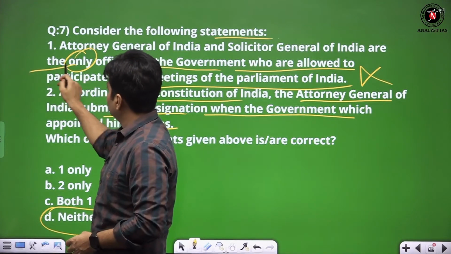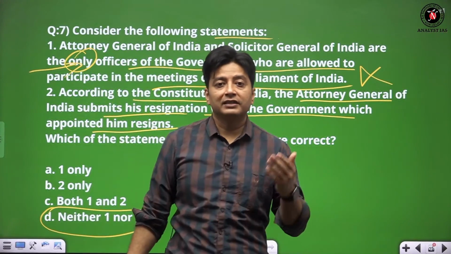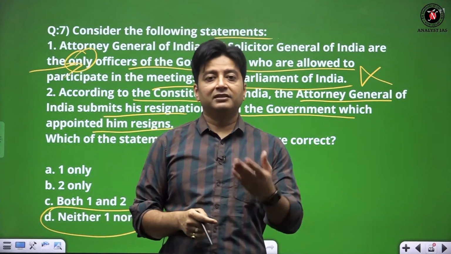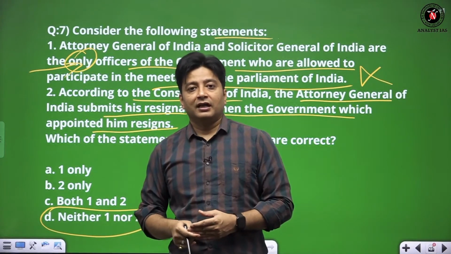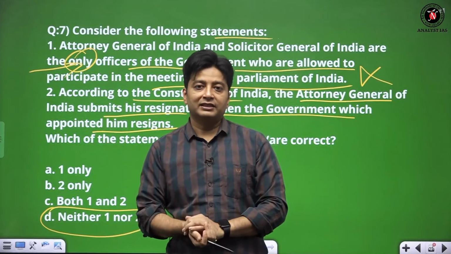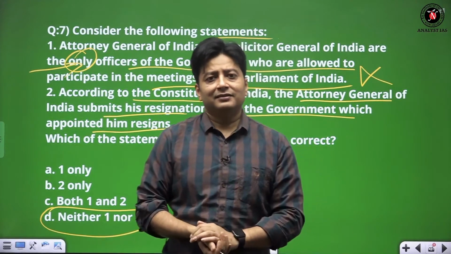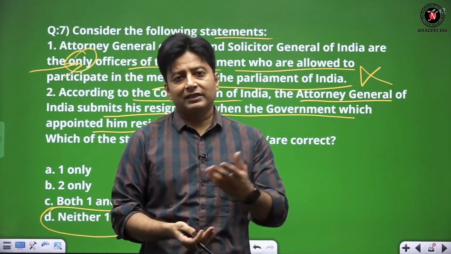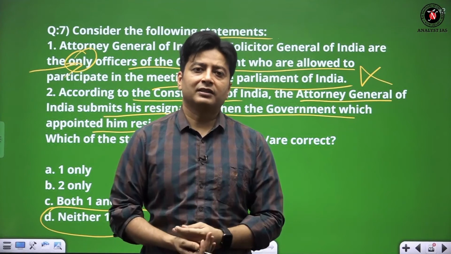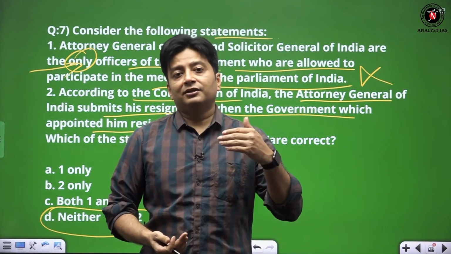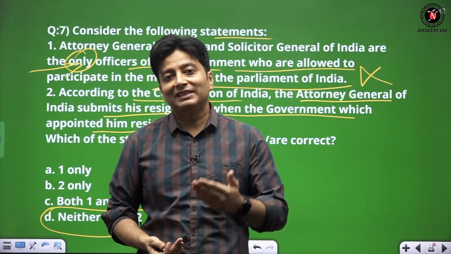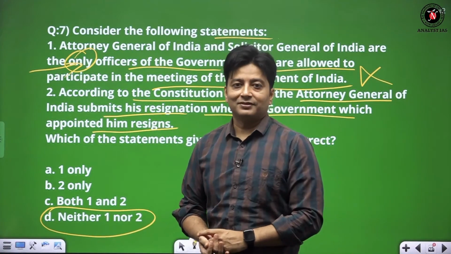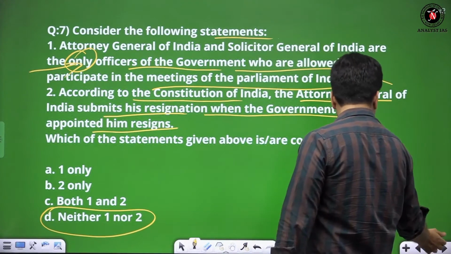And you must be noticing that there are other officers, say for example CAG, who is friend, philosopher and guide. He submits the report to the Public Accounts Committee. So the government expenditure is audited by CAG, who has the right. Any other officer can also be appointed. They are assisting, say for example in the Railway Ministry, many officers are there. They don't have the right to ask questions, but they have the right to attend the meetings, if at all permitted by the cabinet. Now coming to the next question.